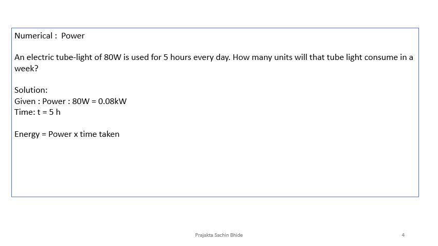Energy, remember the formula, power into time taken. Plug in the values, 0.08 multiplied by 5, that is 0.4 kilowatt hour per day. The numerical asks you to find out how many units that tube light will consume in a week. So if this is for a day, for a week it would be multiplied by 7, which is 2.8 kilowatt hours or units.